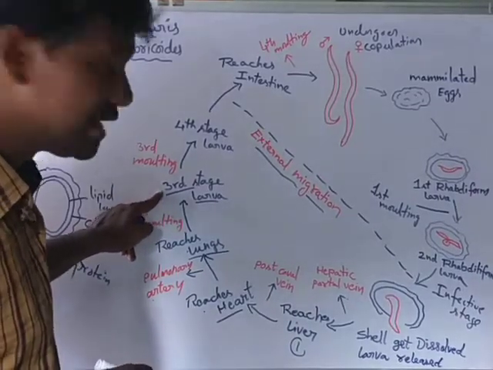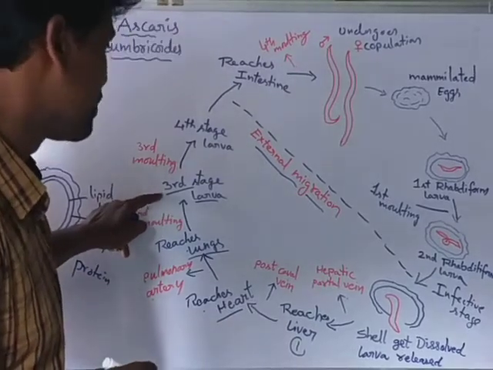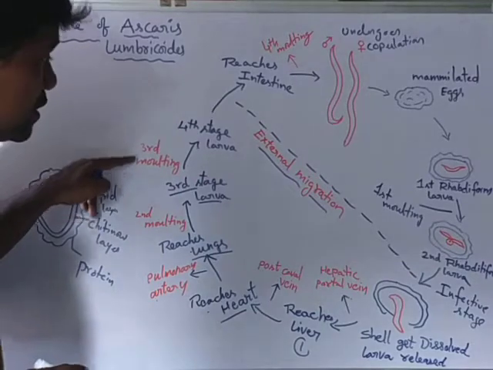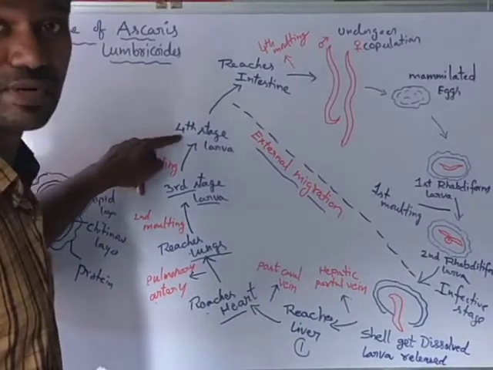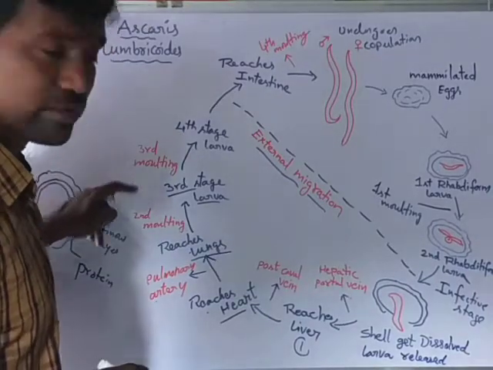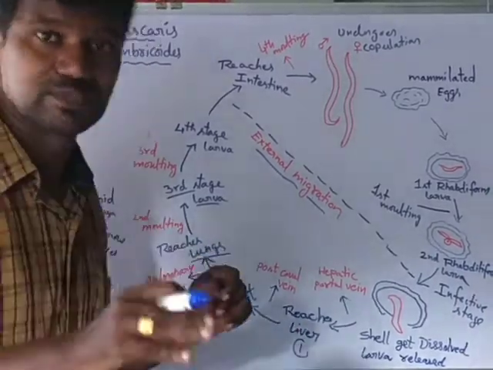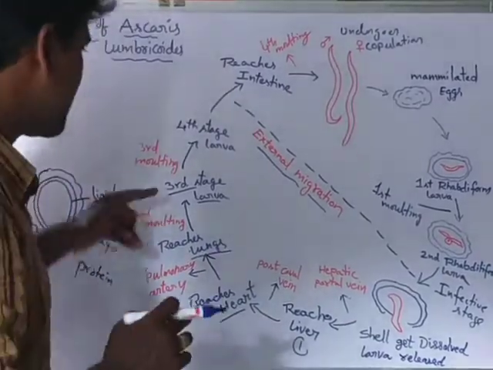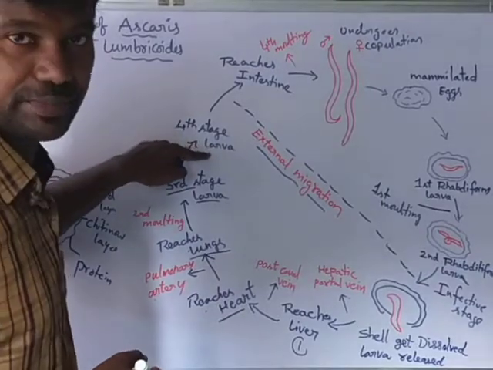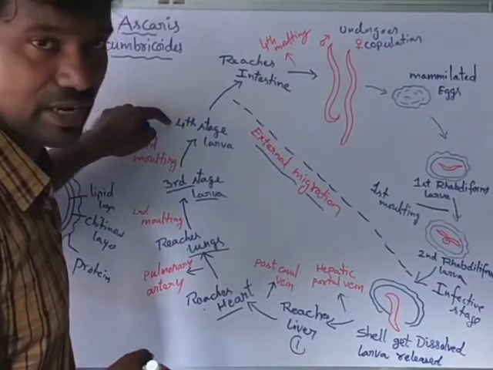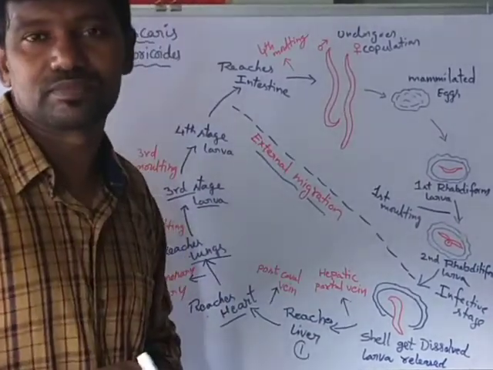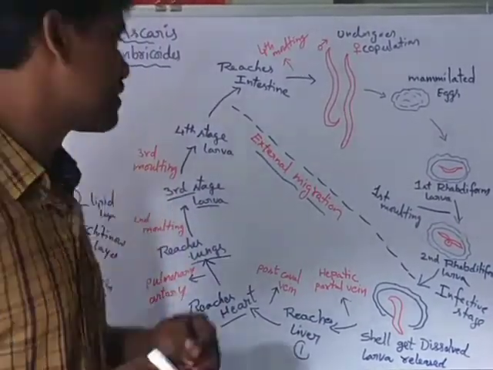Then the third stage rhabditiform larva undergoes third molting to produce the fourth stage rhabditiform larva. Both the second and third moltings take place in the alveoli only. Now the fourth stage larva leaves the alveoli or lungs.